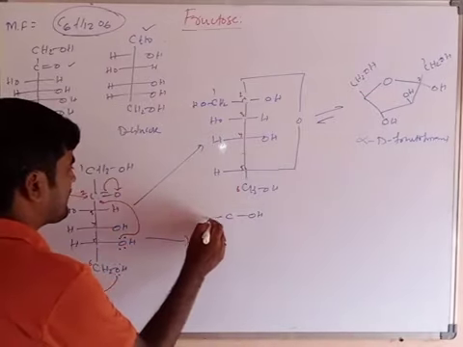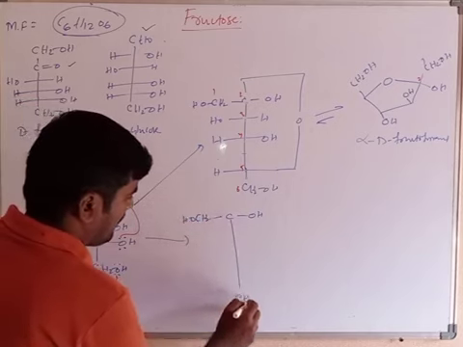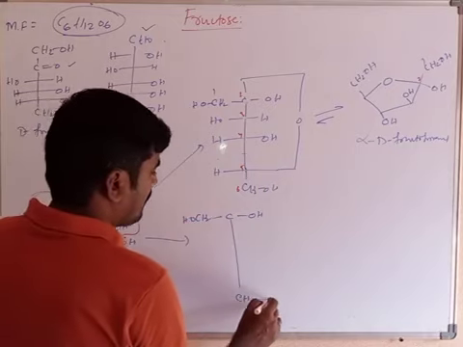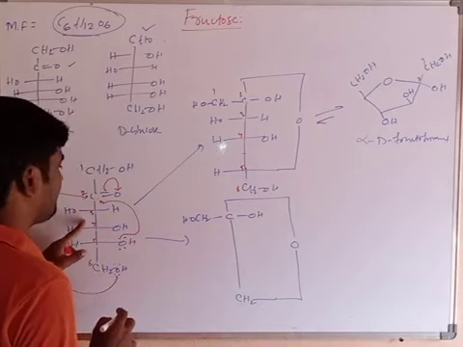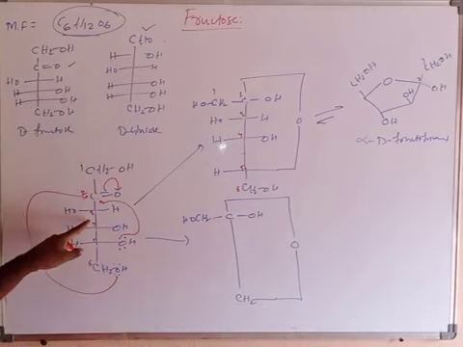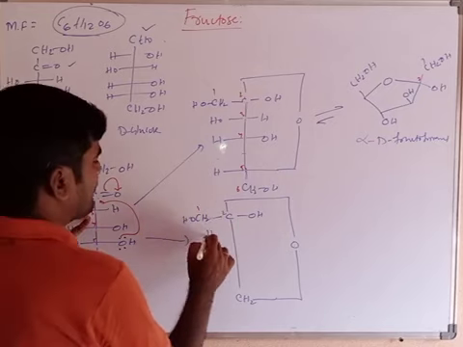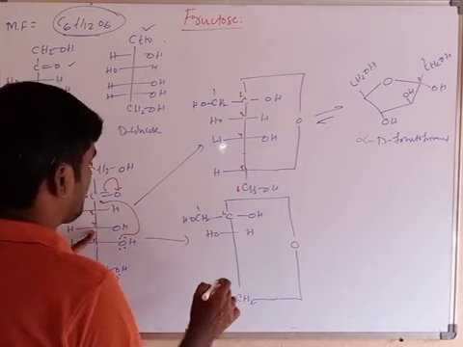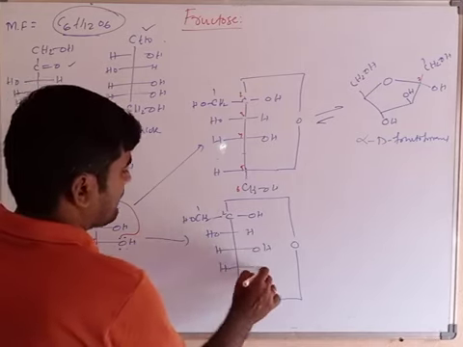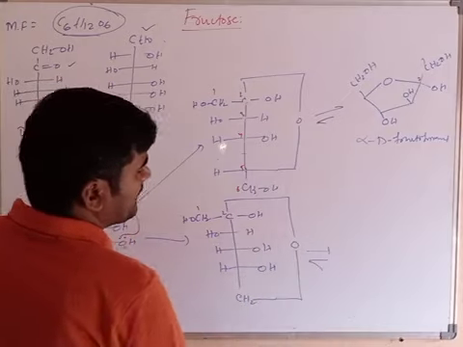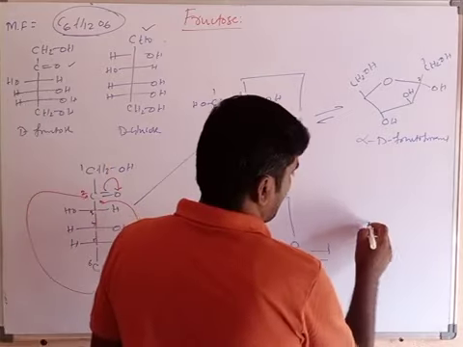Now OH on the left side and CH2OH, linked through the oxygen, and the remaining everything as before. This is the first carbon, second carbon, third carbon. On the third carbon OH is on the left side, on the fourth carbon on the right side, and on the fifth carbon on the right side. How many member ring will you get? A 6-member ring: 1, 2, 3, 4, 5 and 6. A 6-member ring will form.